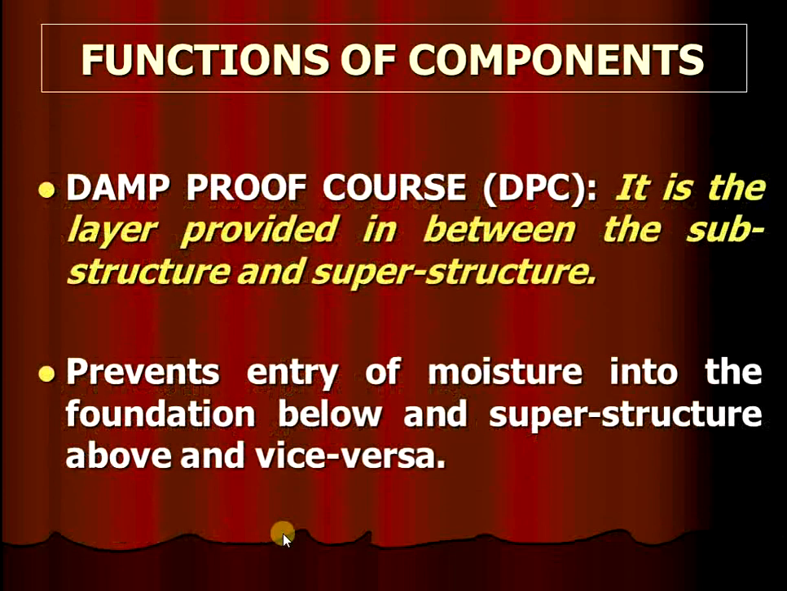Next, DPC, damp proof course. It is the layer provided between the substructure and superstructure. The damp proof course, or DPC, is provided to prevent the entry of moisture into the foundation below and the superstructure above, and vice versa. That is the main function of DPC: preventing moisture.